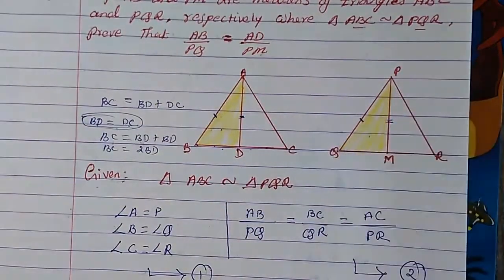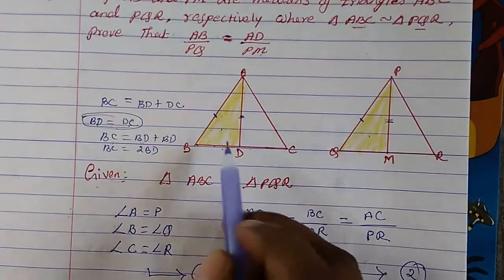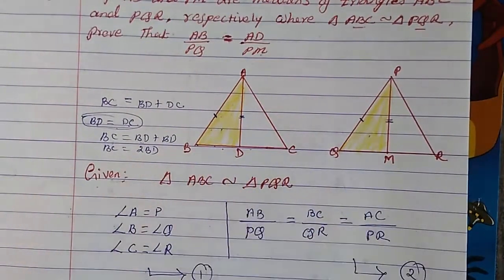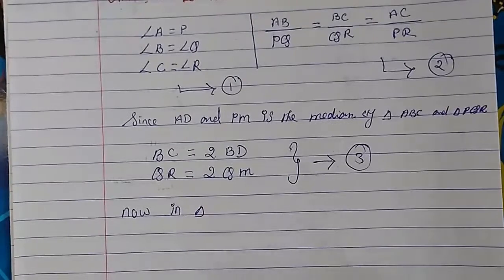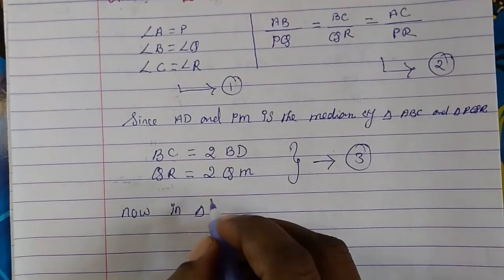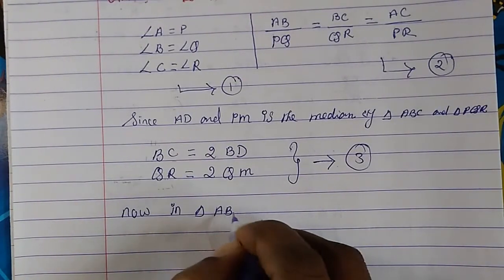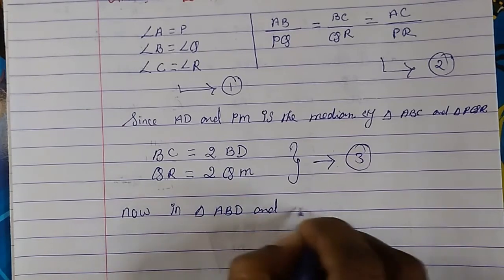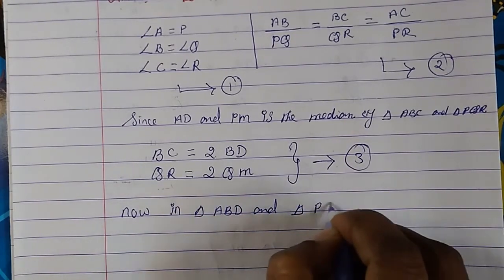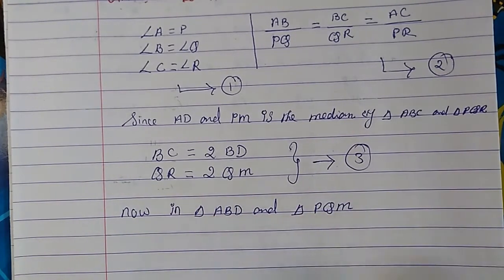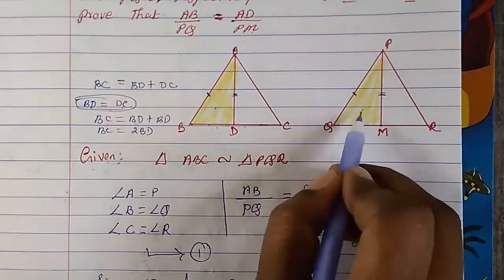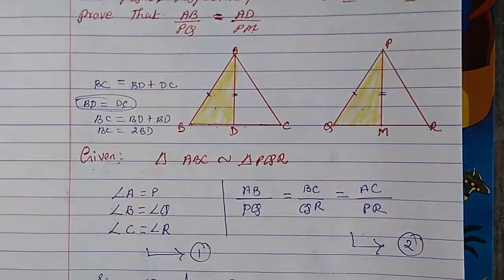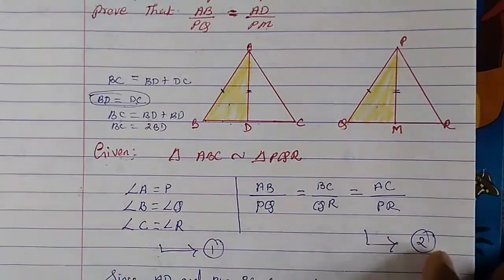Between these two triangles, let us see what things we can write. Triangle ABD and triangle PQM. Between these two triangles, let us see what things are equal.